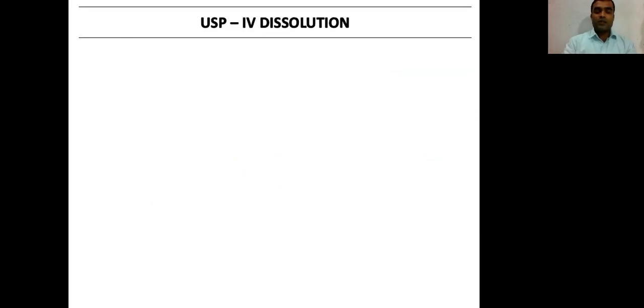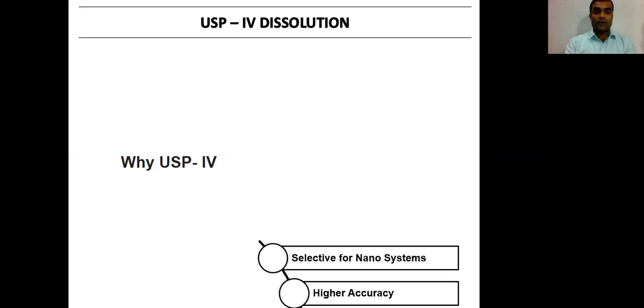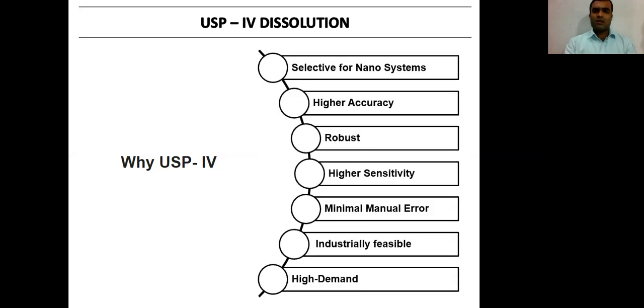After this, we studied its in vitro drug release. For this in vitro drug release, we wanted to develop a suitable, robust, and highly sensitive method. On the basis of USP-4 characteristics or advantages, this is a highly selective method for nano formulations or nanosuspensions.